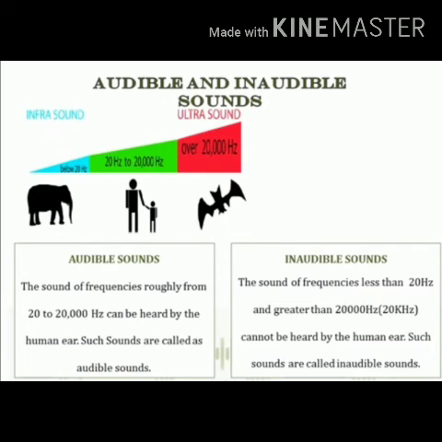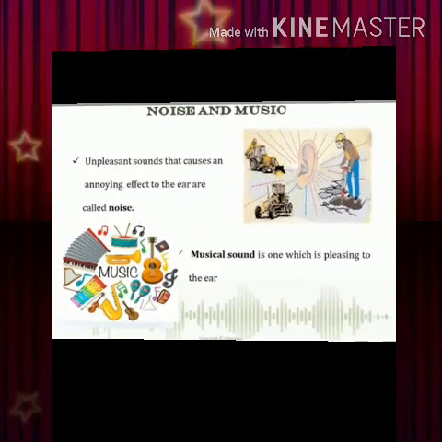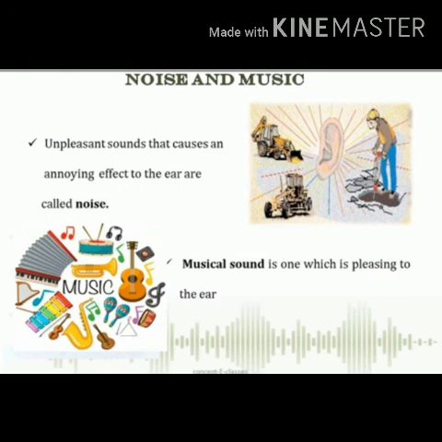The sounds of frequencies less than 20 hertz are called infrasonic sounds, and the sounds of frequencies greater than 20,000 hertz are called ultrasonic sounds. So students, we are not able to hear infrasonic and ultrasonic sounds, but there are some animals which are able to hear and produce these kinds of sounds. But for human ears, the range is from 20 hertz to 20,000 hertz.